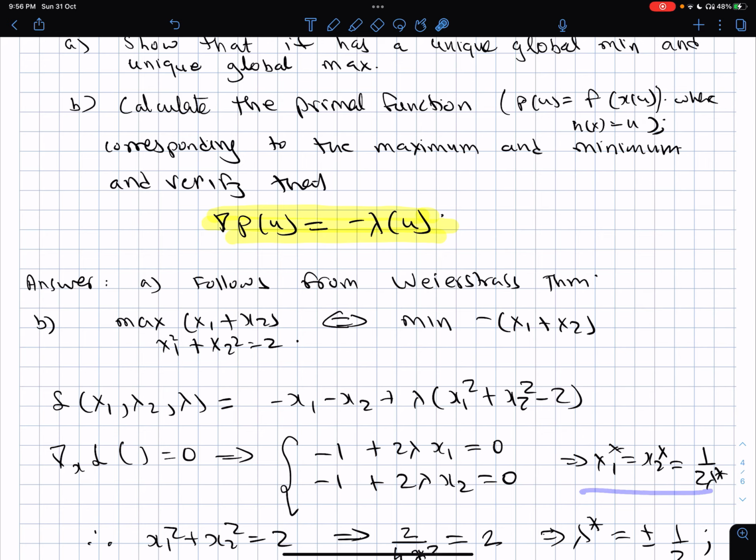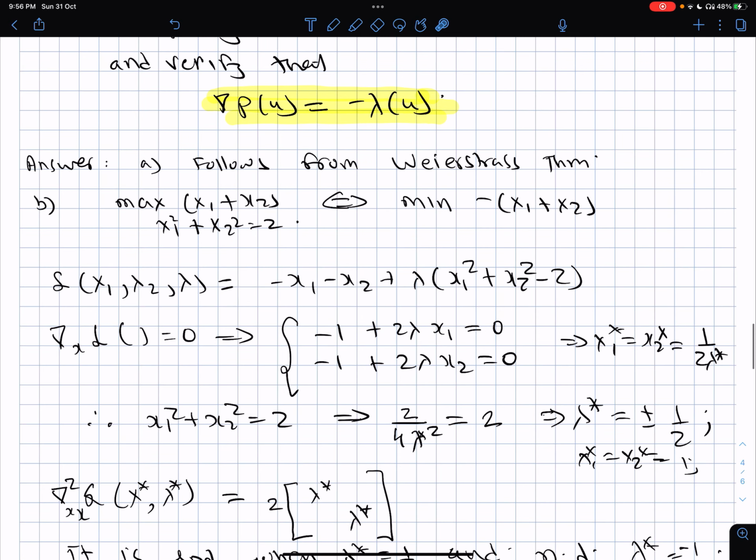So we write x1 star equal to x2 star equal to 1 by 2 lambda star. Now substitute this in the equality constraint, x1 square plus x2 square equal to 2. So you get 2 divided by 4 lambda star square equal to 2. So cancel out 2, take this lambda star square here, take the square root and lambda star will become plus minus 1 by 2.